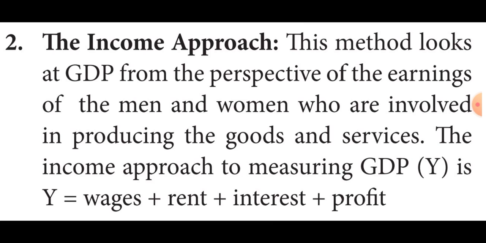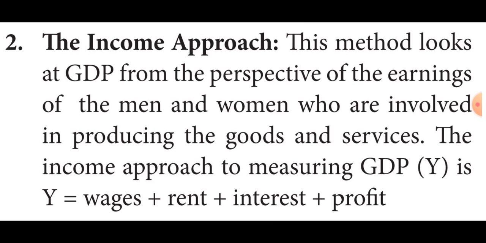That means how much they are earning through their production. That is called the income method. How much income one man or woman is getting through goods and services, that is the income method.